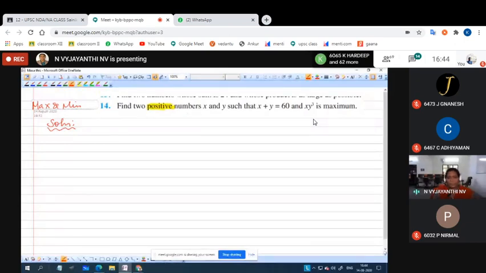Find two positive numbers x and y such that x plus y equal to 60 and x into y cube is maximum.